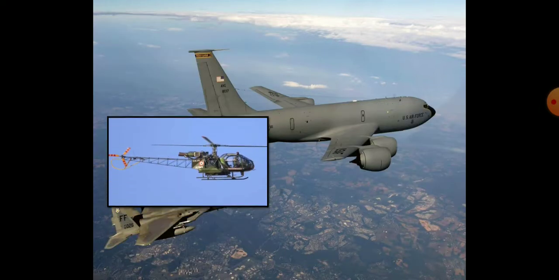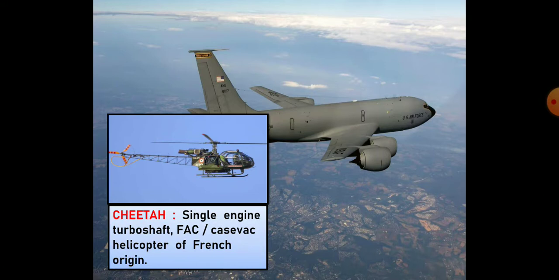And the next one is Cheetah, that is a single engine turboshaft FAC or casevac helicopter of French origin. So only one engine, and that engine works using a gas turbine or air turbine, clear. When the turbine rotates, power will be generated. That power is used by the engine. Then casevac, that is the army air ambulance, clear. It originated from France.